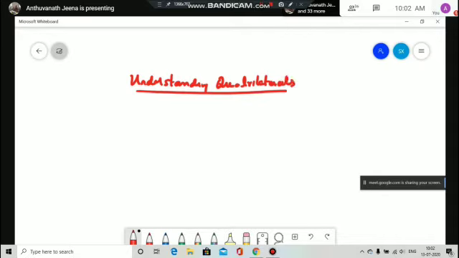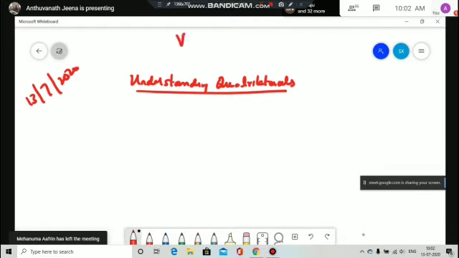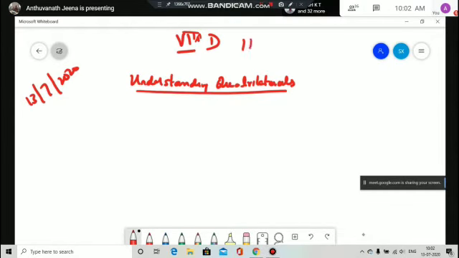Understanding quadrilaterals. Okay, we'll start understanding quadrilaterals. Today's date is 13/7/2020, 8th D. Yes, ma'am. Ma'am, what two exercises are there, ma'am?